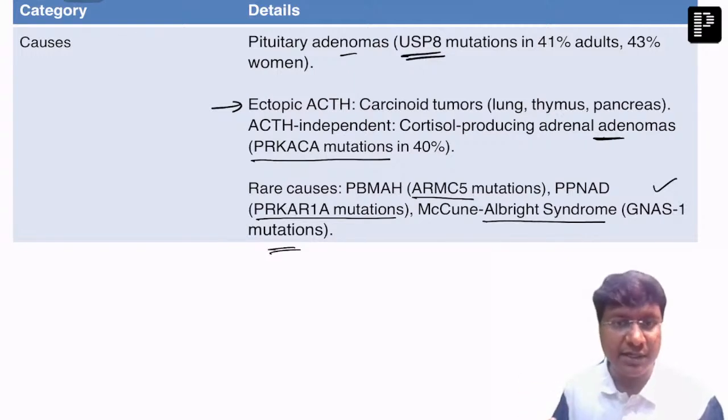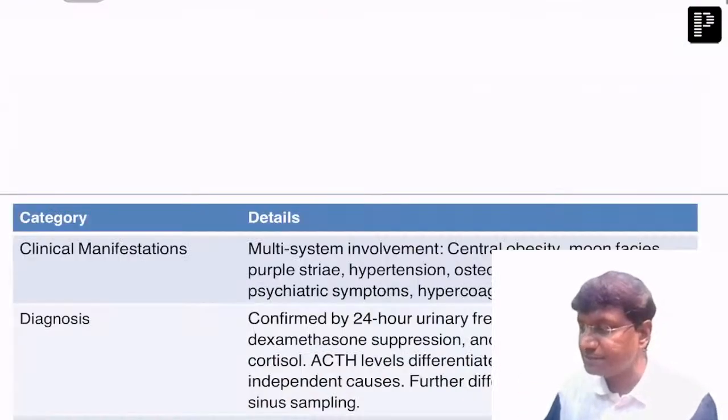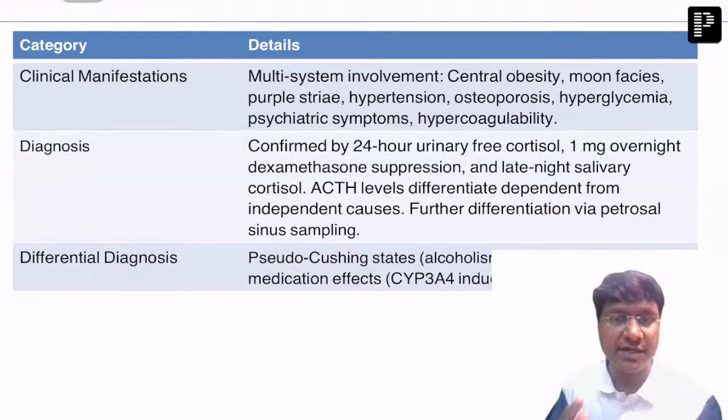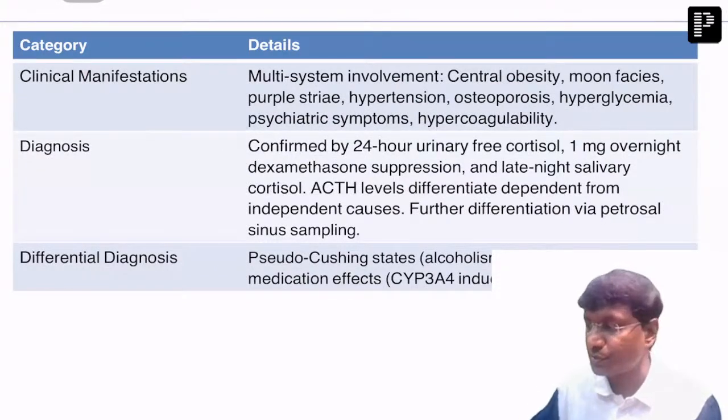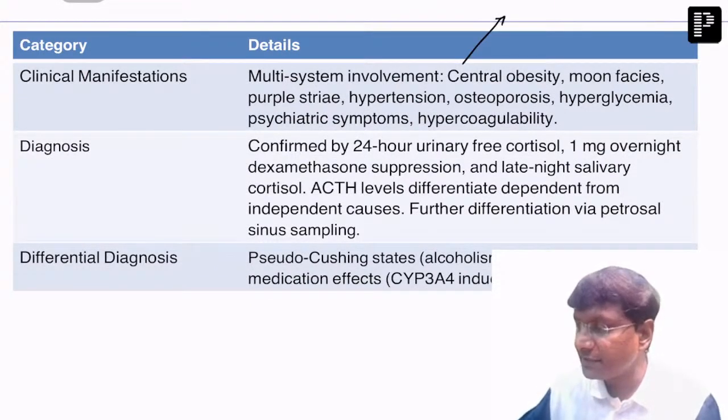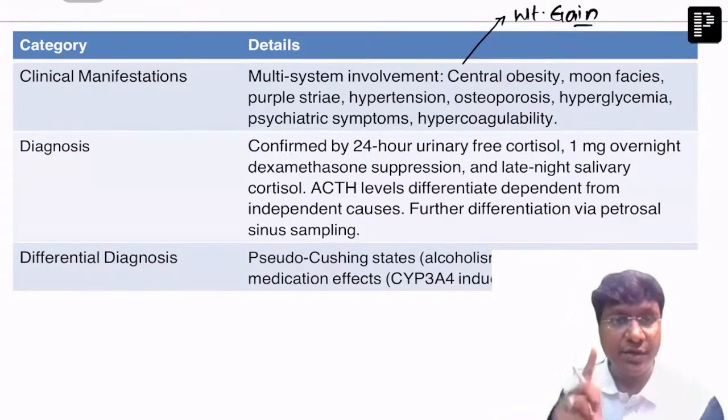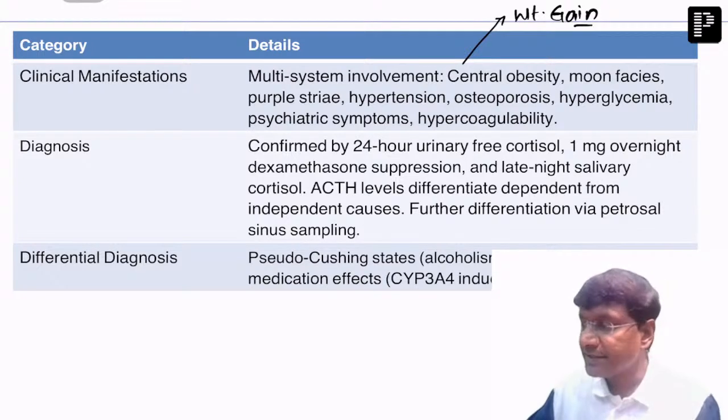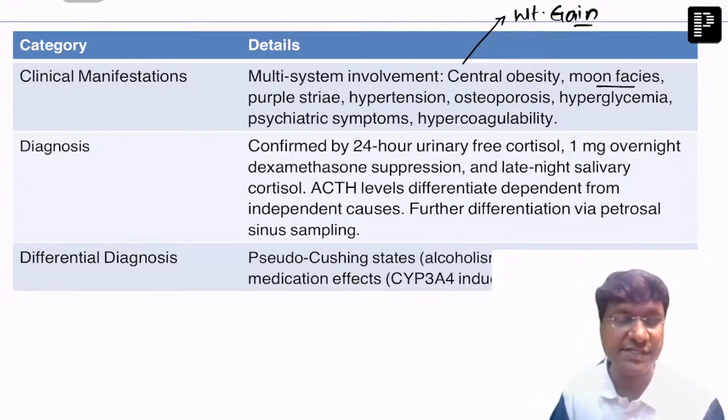If you take the clinical manifestations in these individuals, what is the earliest clinical manifestation in patients with Cushing syndrome? That will be weight gain, and next the central obesity. The redistribution of the free fatty acids will be responsible for central obesity, and for moon-shaped facies as well.